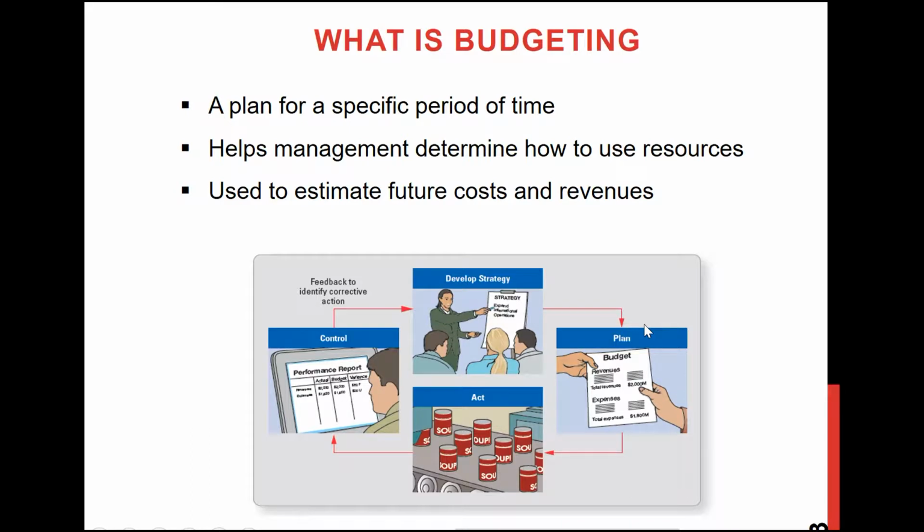So what is budgeting? Budgeting is just a plan. When you are expressing your plan in terms of monetary units, it's budgeting. I just mentioned your vacation plan. If you have a vacation plan, of course you are going to check each and every item's cost, right? Your plane fare, your hotel fare, your meal cost. That means you have something in your mind, and whatever you have as your plan, you need to express it in terms of dollar value. And when you are expressing your plan in terms of dollar value, it's your budgeting.